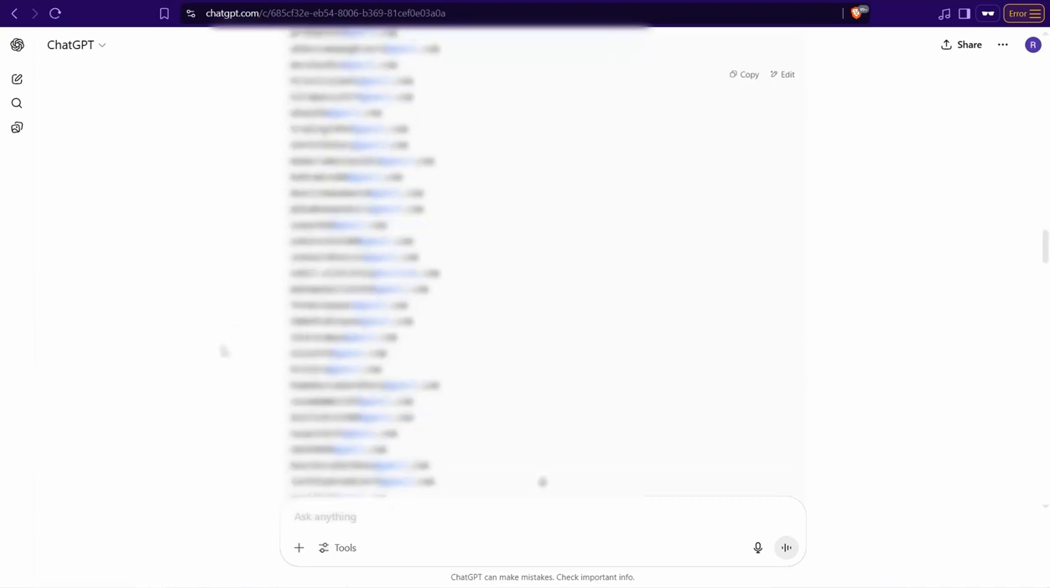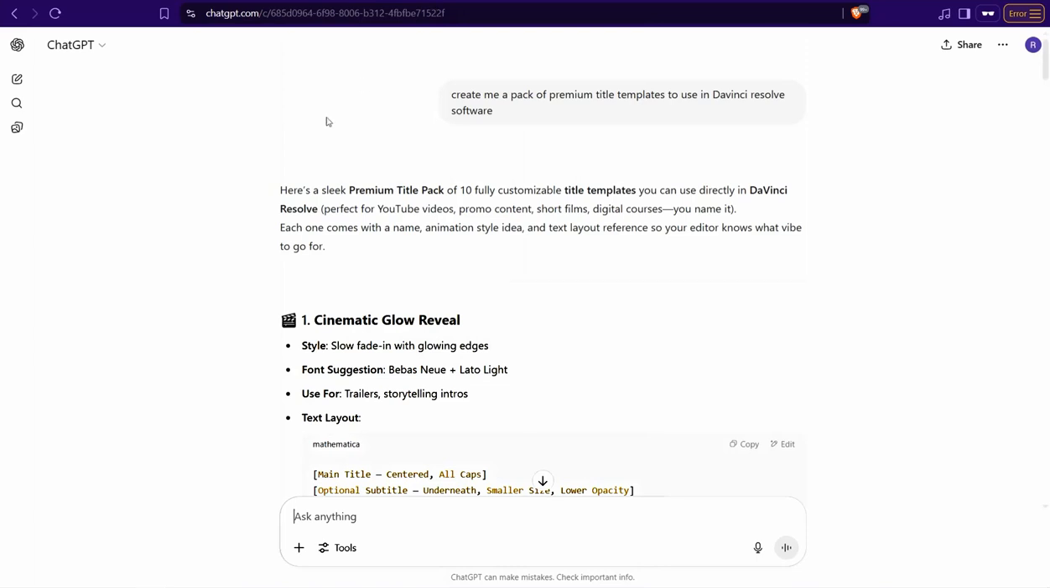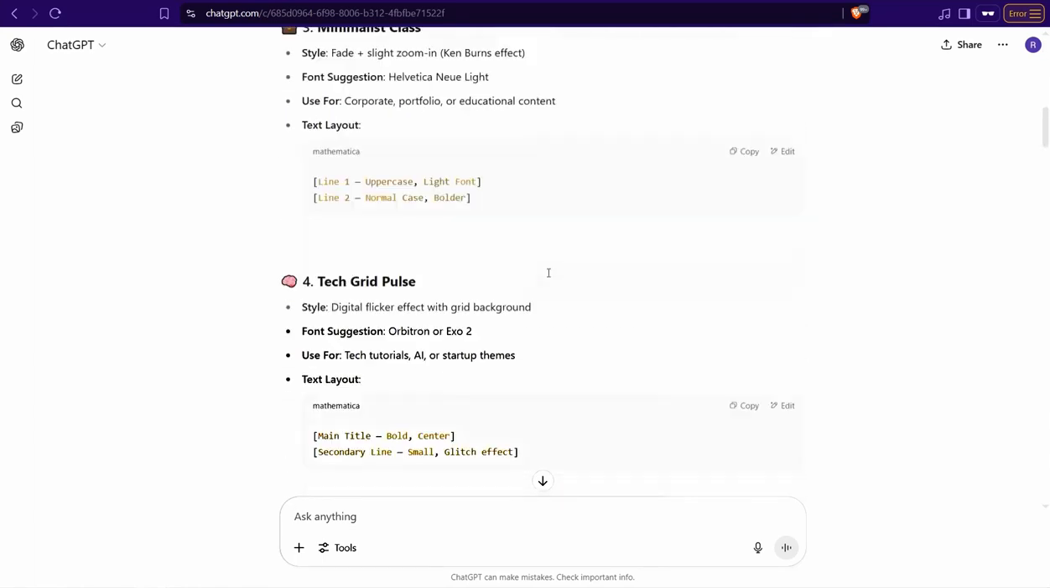And next here you can use ChatGPT as well for creating your title templates or transition templates in your editing software. It could be Premiere Pro or DaVinci. Here you can create your own using ChatGPT as well, as you see.